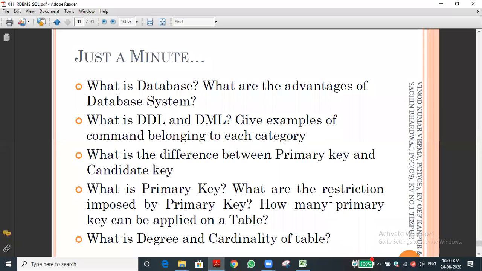Can anyone say that? Degree is number of columns and cardinality is number of rows. Very good. Number of records. Very good. Number of rows are records. Good. So this is the example.